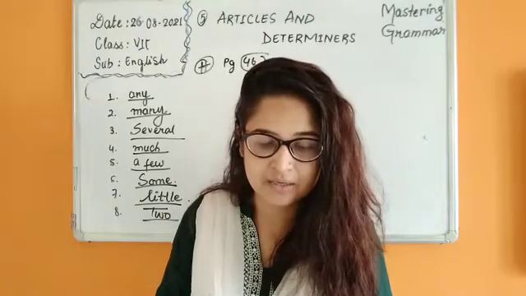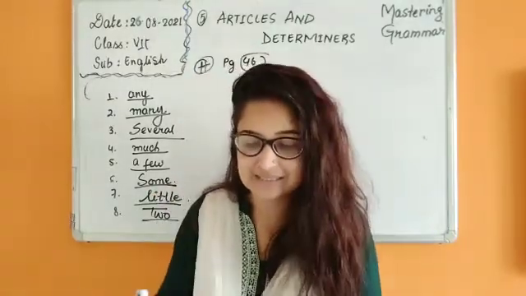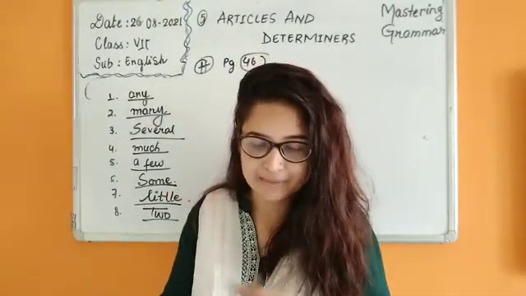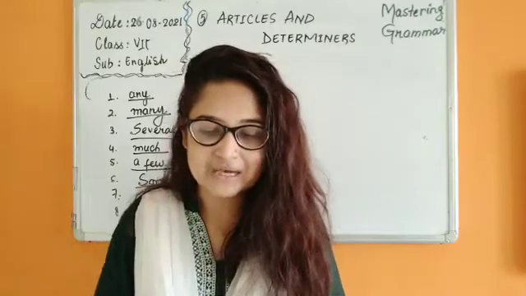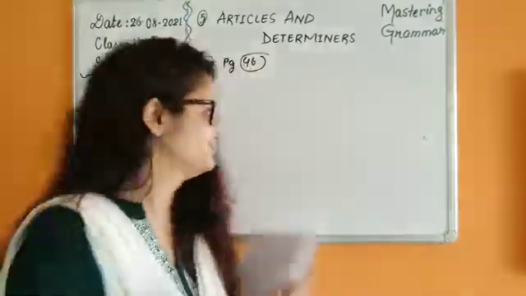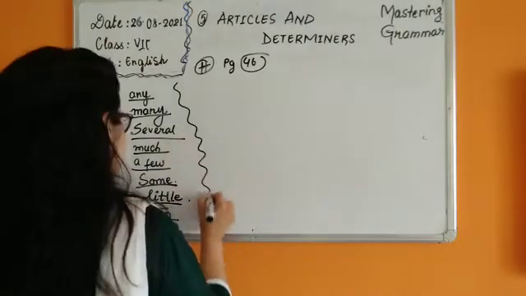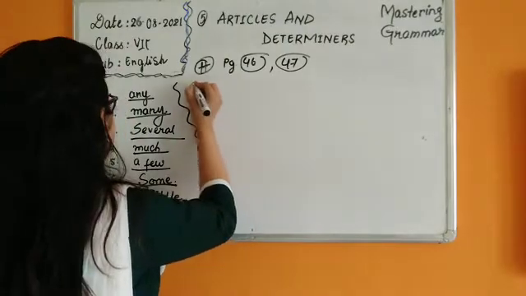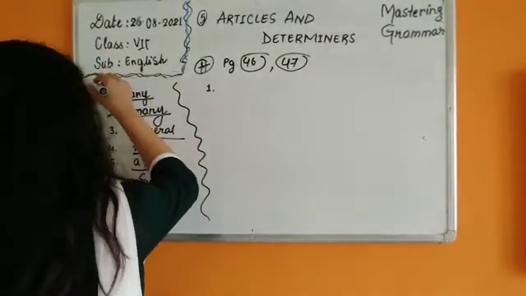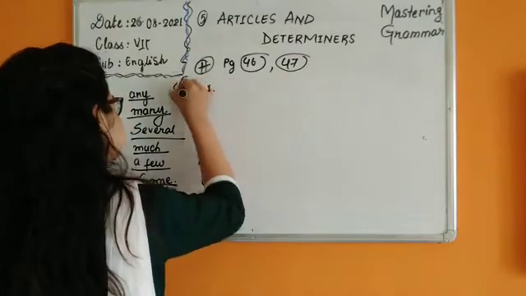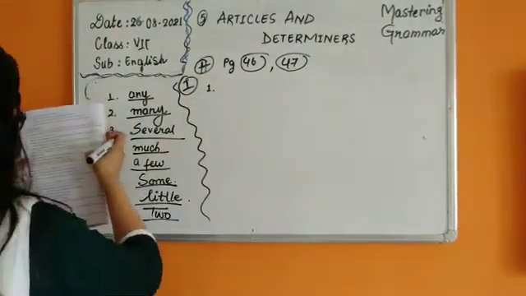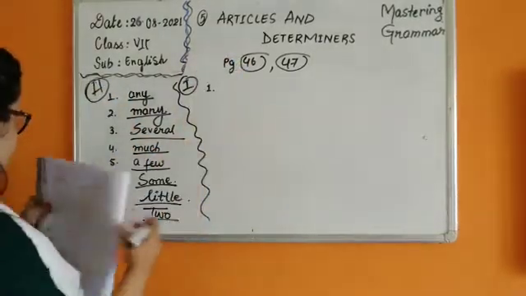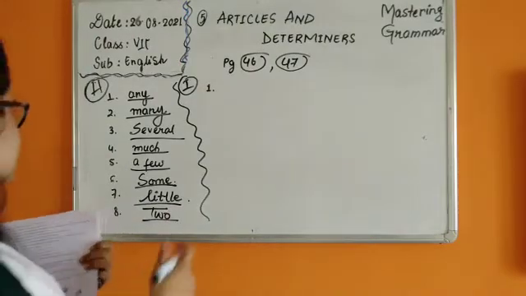Now tick the correct options to complete the sentences. We have to use these distributive determiners to complete this one. They are giving discount on each item. We are on page number 47 now. Number 1, and this was exercise I. Before this we had finished H. Now we are on I. Each item.